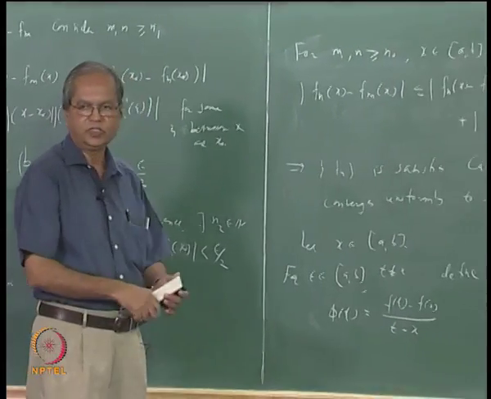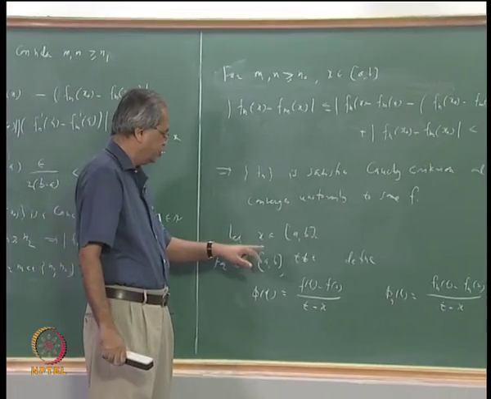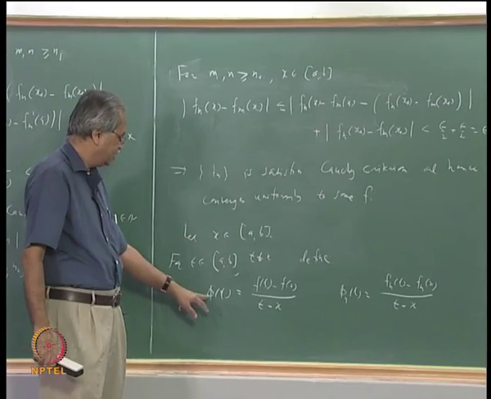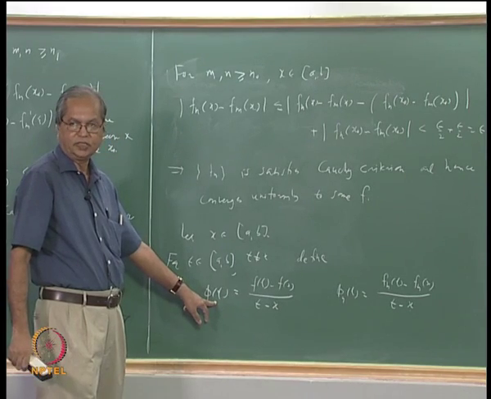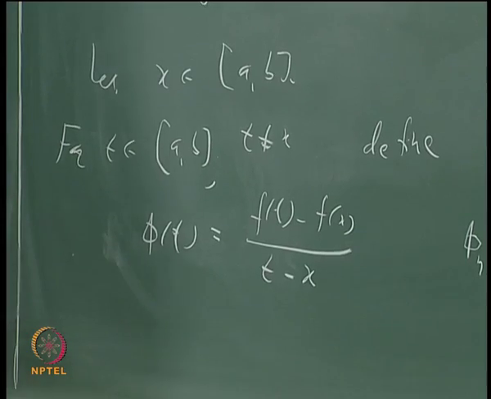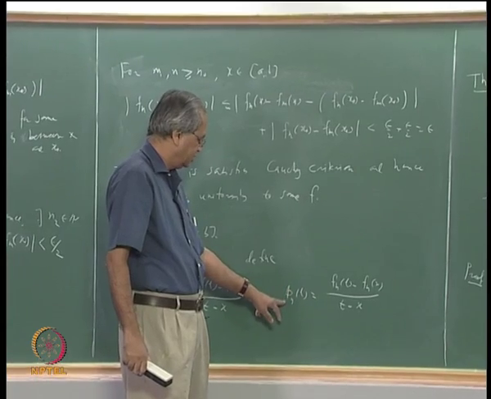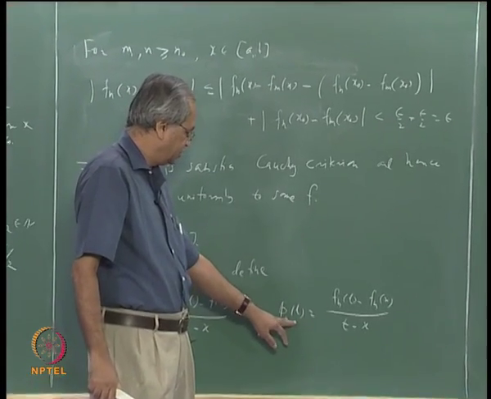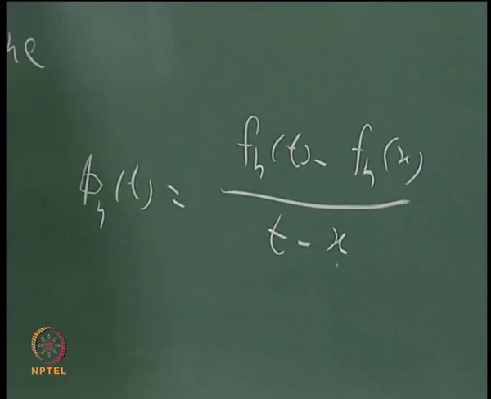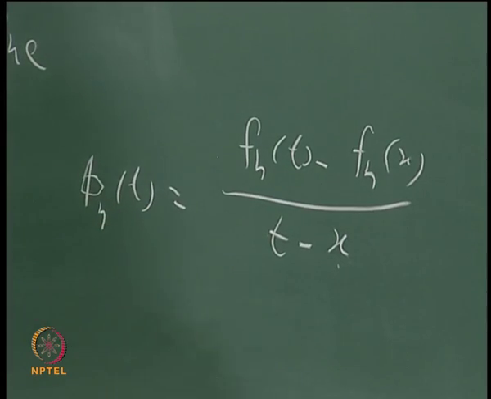You can understand why these functions are defined, because we are interested in differentiability. To show that f is differentiable is the same as showing that the limit of phi(t) as t tends to x exists. But what about phi n(t)? In the case of phi n(t), we know that the limit of phi n(t) as t tends to x exists, which is the same as saying that fn is differentiable, something we have assumed. So this limit exists and that is something we know already.